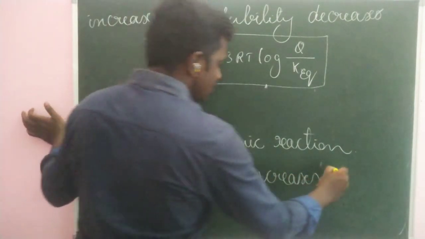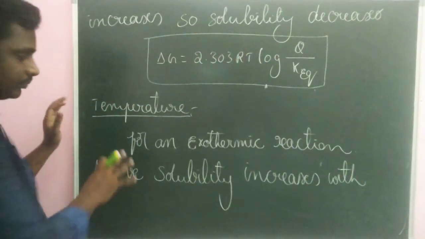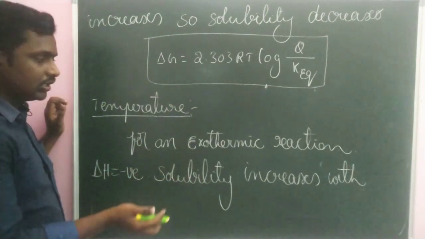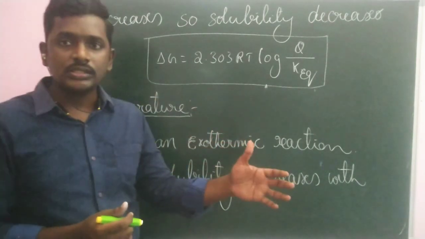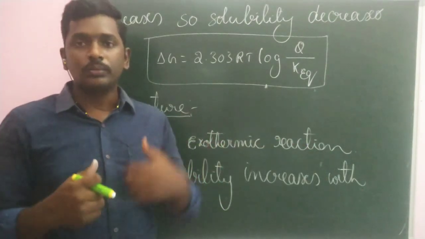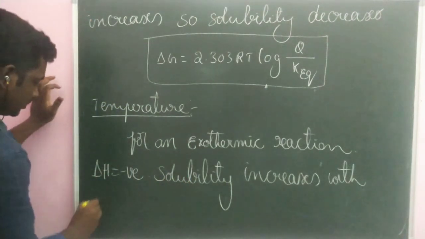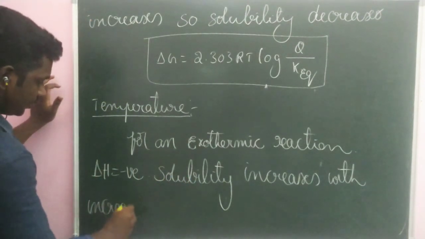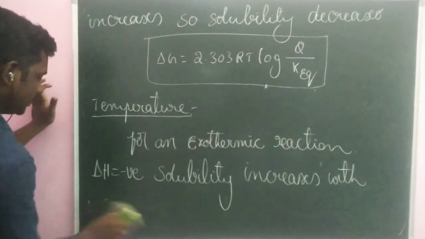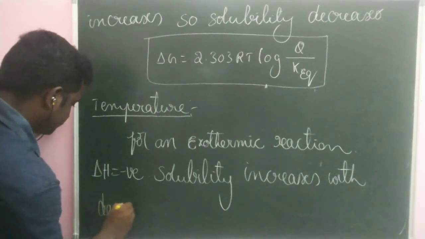Solubility increases with decrease in temperature. We can understand this topic from Le Chatelier's principle. For an exothermic process, low temperature is favorable. For an endothermic process, that is heat energy is absorbed or supplied, high temperature is favorable.